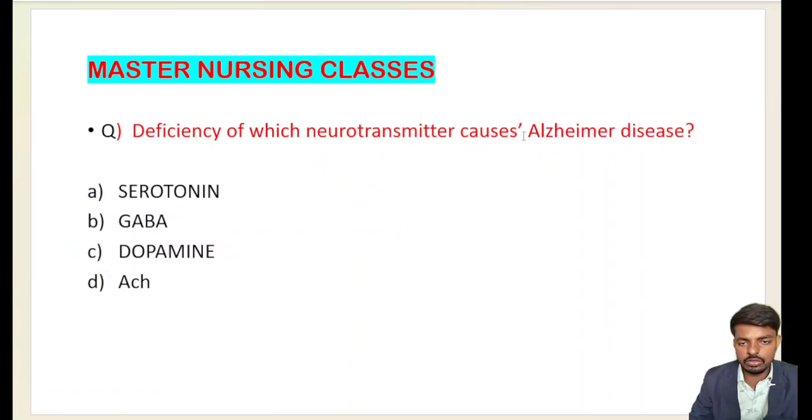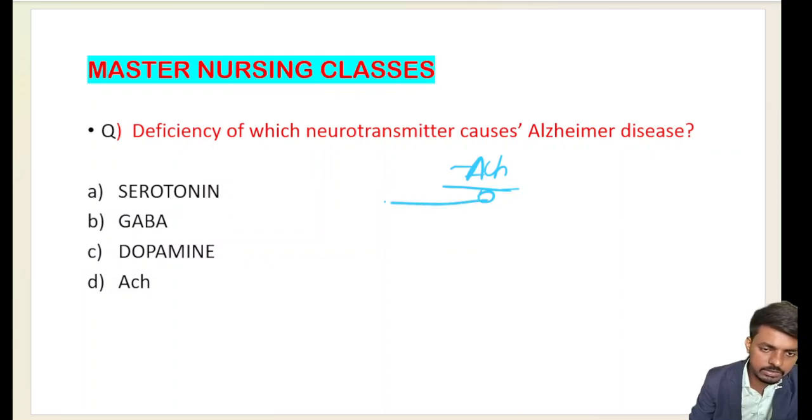Deficiency of which neurotransmitter may cause Alzheimer's disease? We have acetylcholine here. Acetylcholine is also called the cholinergic neurotransmitter. It is responsible for maintaining the parasympathetic nervous system. For the sympathetic nervous system, we have epinephrine, norepinephrine, and dopamine. Those neurochemicals are responsible for the sympathetic, and for the parasympathetic, acetylcholine is responsible.